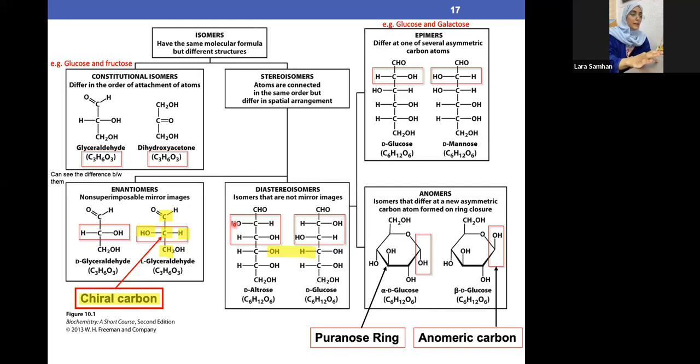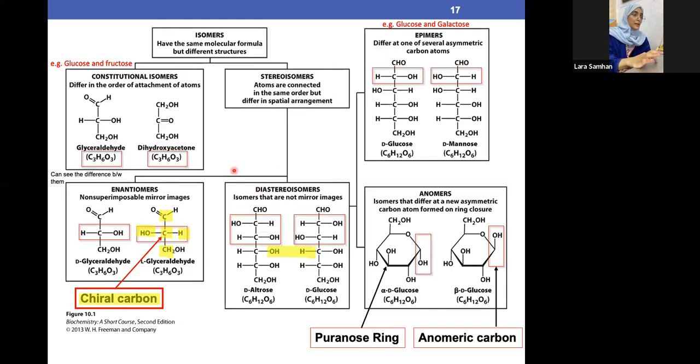So we don't have H on the left side, the same as this. If they are different in this, we're going to call them stereoisomers. Okay, excellent. Now let's get to know the different types. Now we know what stereoisomers are: they are atoms that are connected in the same order, but different in space.